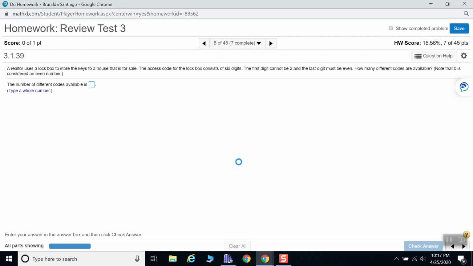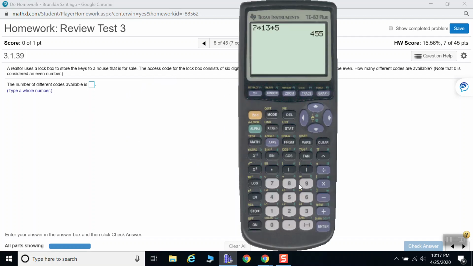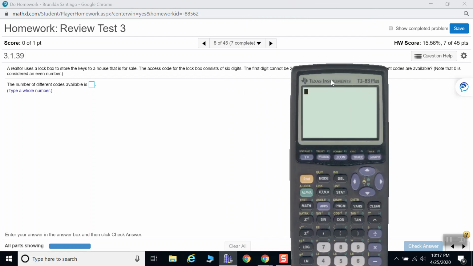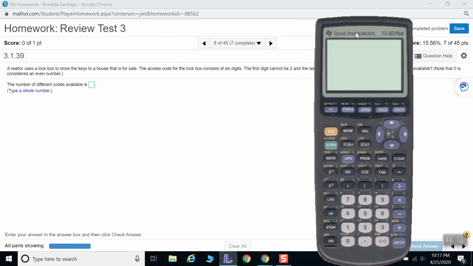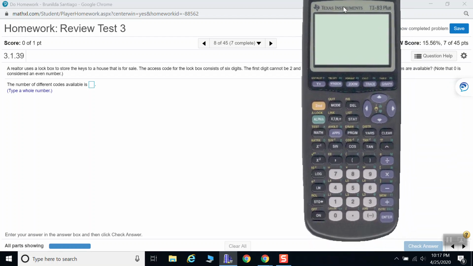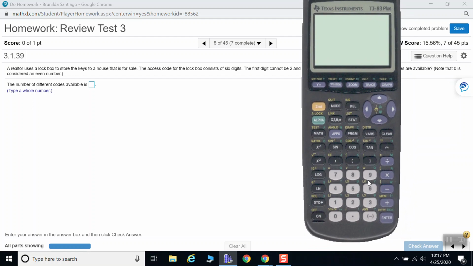So the first digit cannot be 2. The access code consists of 6 digits. The amount of digits between 0 and 9 is 10, so if the first digit cannot be a 2, you only have 9 digits to choose from.